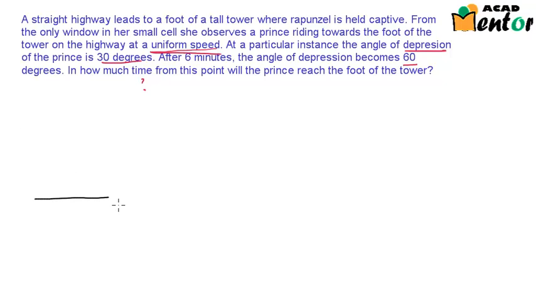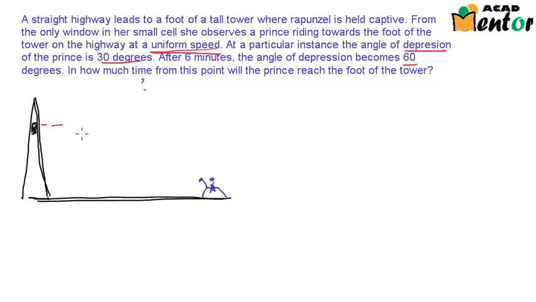Let's just draw the highway first. Let's say this is the ground or the highway. Then the tower is somewhere here, and there's a small window here from where Rapunzel is watching the prince. Let's say that the prince is here to start with. This is the first time when Rapunzel looks at him. First, we'll draw the horizontal line. So let's say this is the horizontal line from the level where she is.